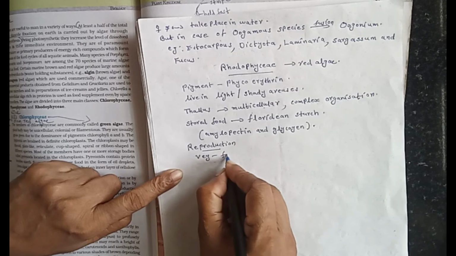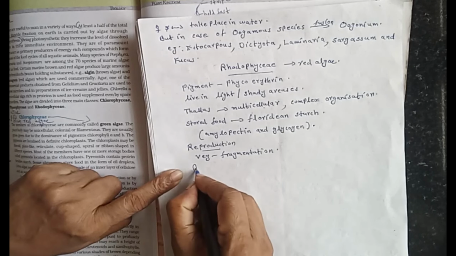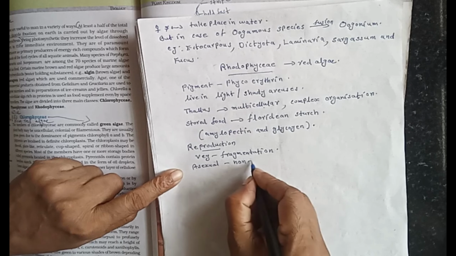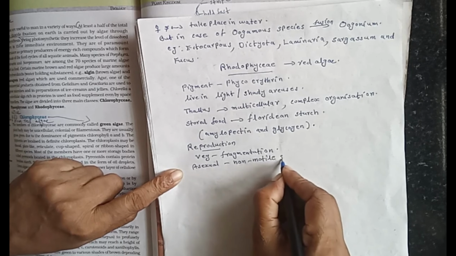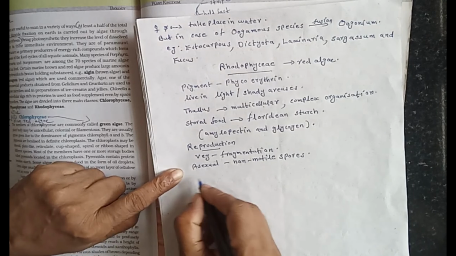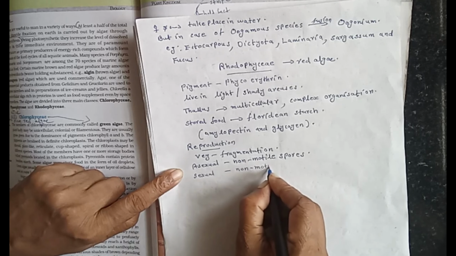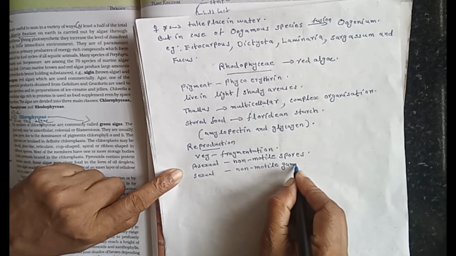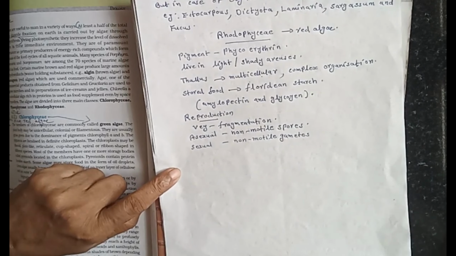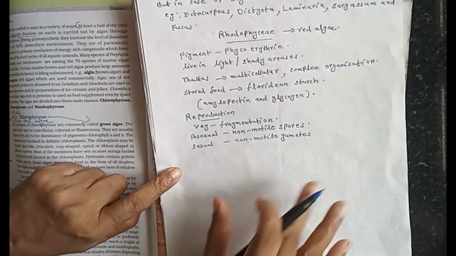Vegetative by fragmentation, asexual by non-motile spores without a movement. Sexual reproduction by means of non-motile gametes. Male and female gametes without movement, that is non-motile. Then some members show complex post-fertilization developments.